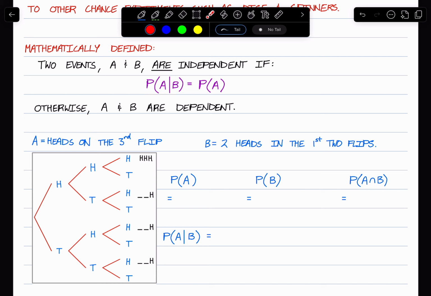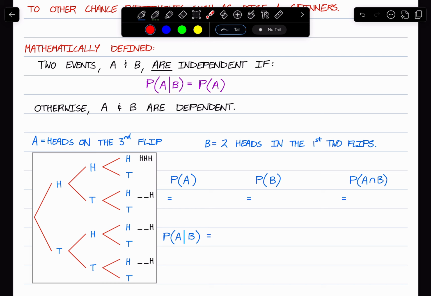Let's think about these two ideas. A is that heads lands on the third flip. I've already constructed a multi-stage experiment here, a tree diagram, and I've already shown the outcomes where heads occurs in the third flip: 1, 2, 3, and 4. So there are 4 things out of a total of 8. 4 in 8, well, that is going to be 1/2.